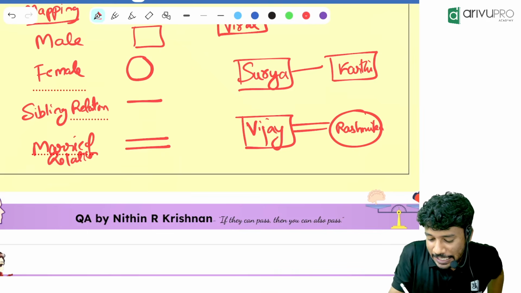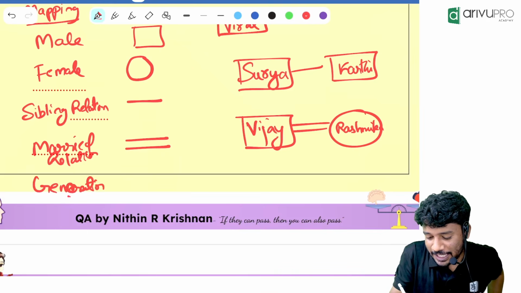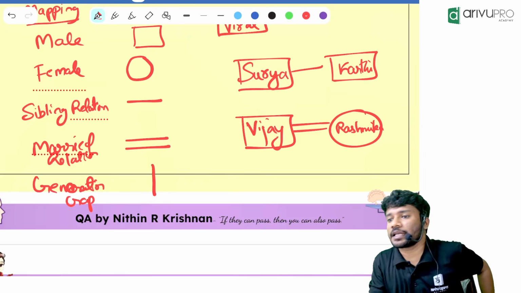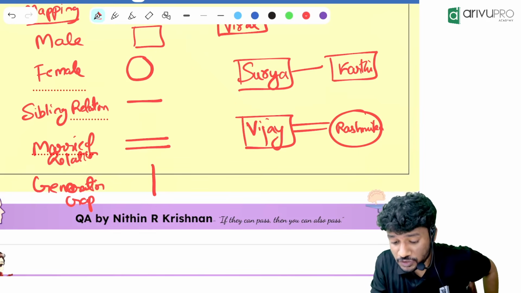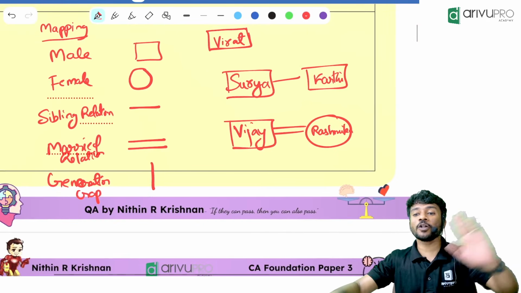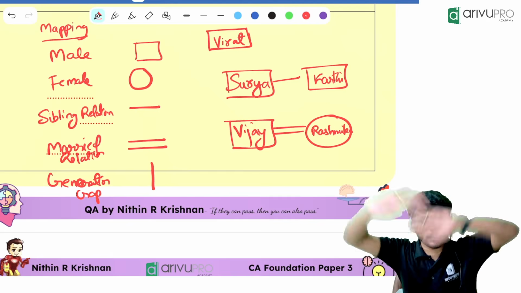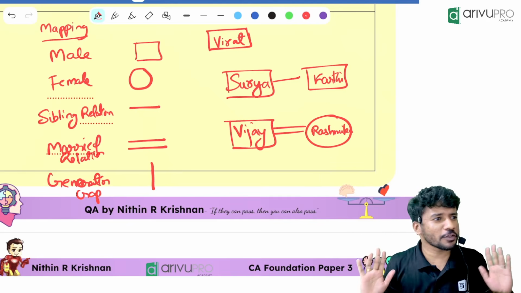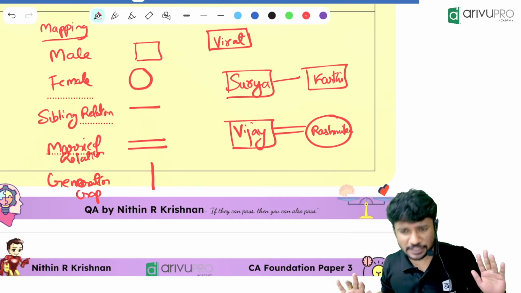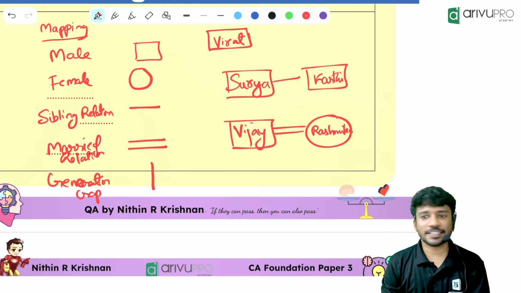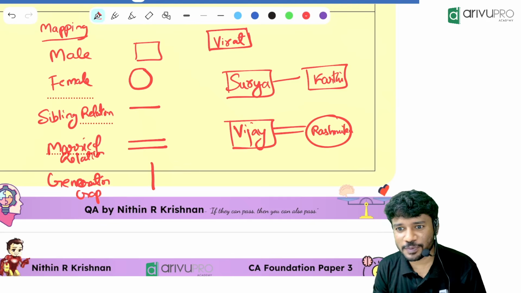Then, generation gap. We will use a single vertical line. Generation gap means single vertical line. You should know all these things. If you know all these things, you can answer any questions, whatever may be the question. I'll show you with an example, and that time you will understand it better. Everyone is clear with this? Can we start?